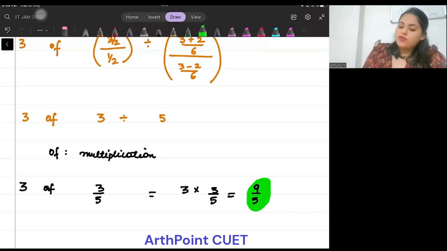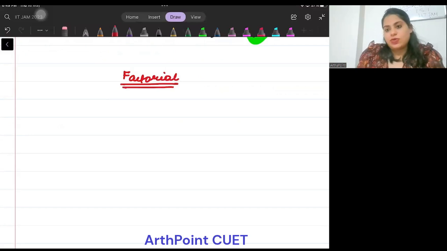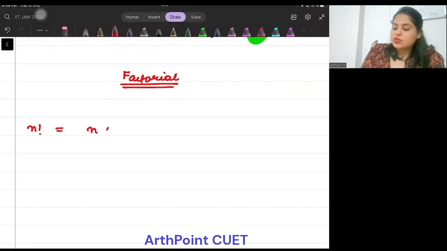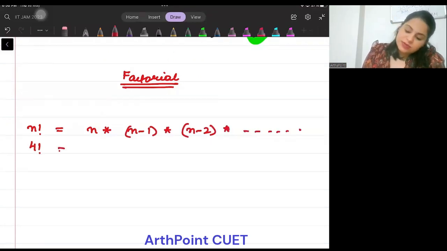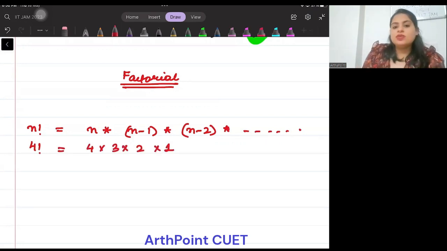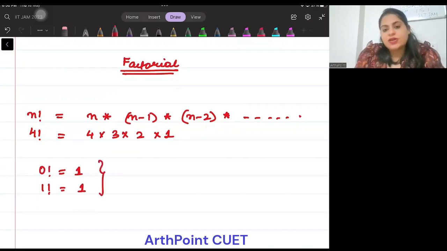Now, I want to move on further and we want to talk about factorial. So what is factorial? When I say n factorial, ये हम सबको पता है, but we want to revise it. It is going to be n into n minus 1 into n minus 2 and so on. So if I say 4 factorial, it will be 4 into 3 into 2 into 1. Now, remember that 0 factorial is 1 and 1 factorial is also 1. ये दो चीजें याद रखनी हैं.